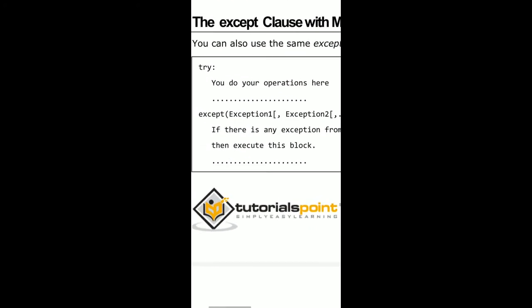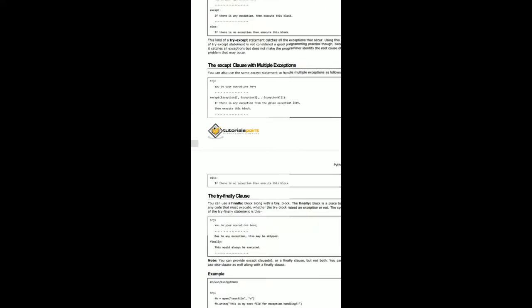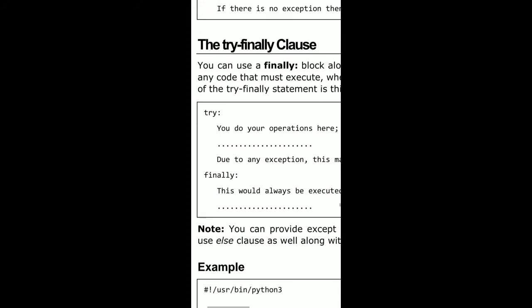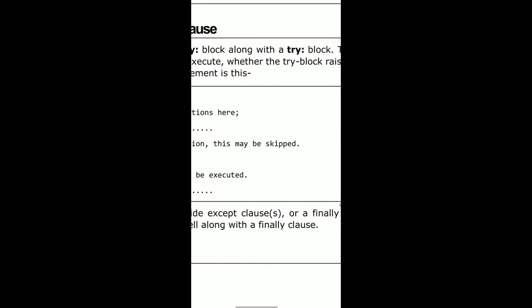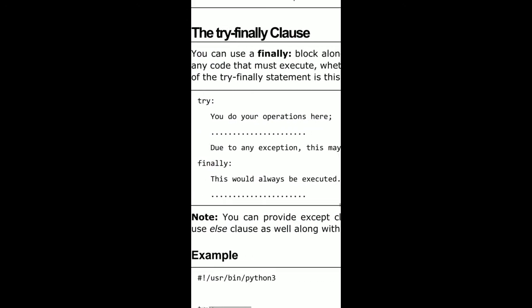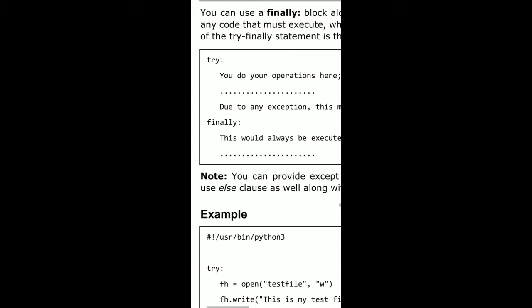Here you can write multiple exceptions under the except block, and then you can write else statements after the exceptions, and the try finally clause. We can use a finally block with a try block. The finally block is the place to put any code that must execute whether the try block raised an exception or not. We often use the finally block in order to execute must-run statements, so those statements are put under the finally block.